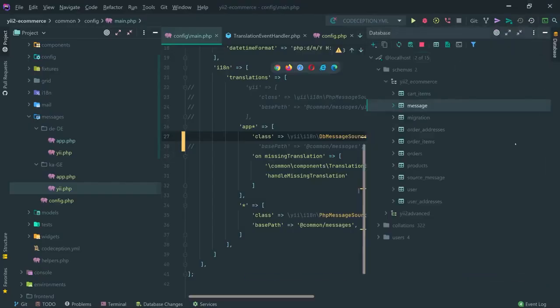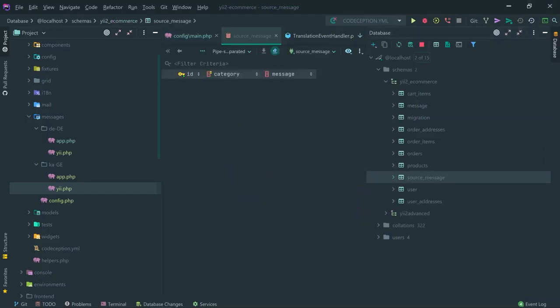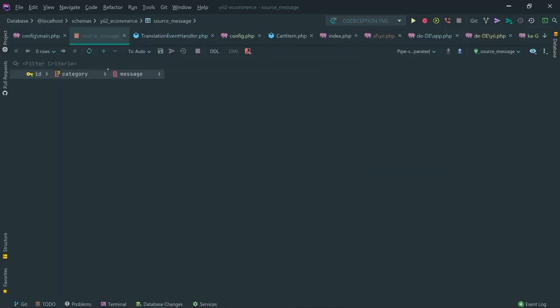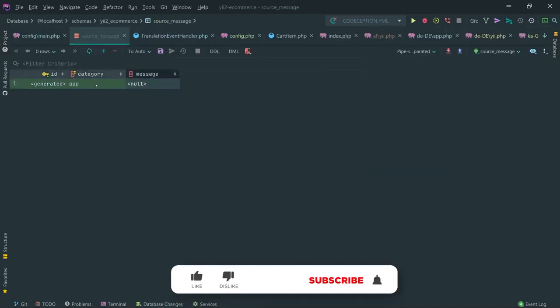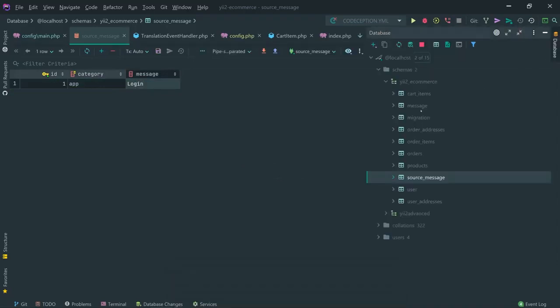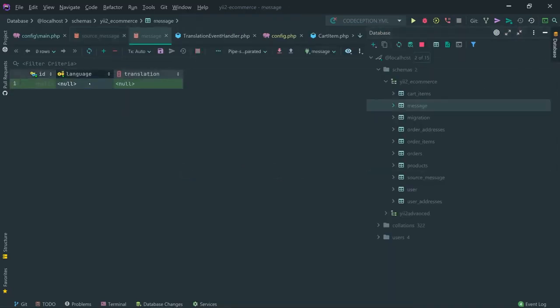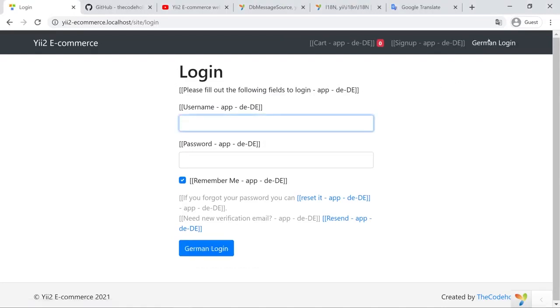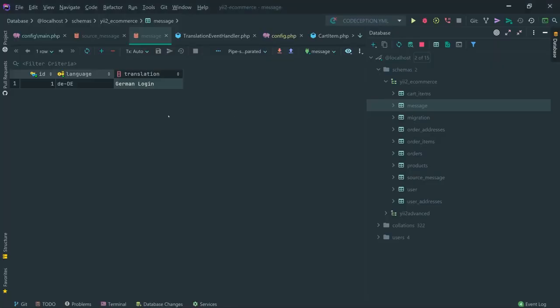So if I go and open the source message and make an insertion right here, category should be app, message is login, hit enter on that, then open the message and language for de-DE for ID 1, the translation should be whatever is the German login. Save that and reload, and right here we see this German login. Okay, so this is how you should make it translatable.